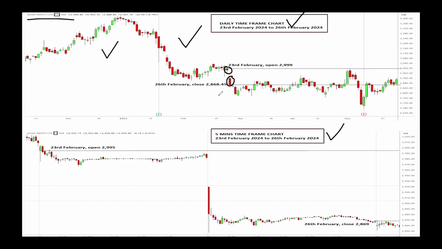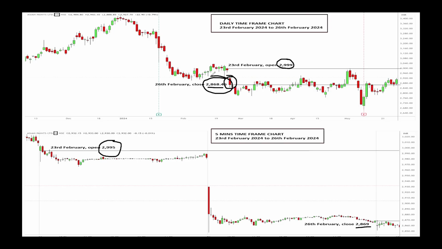What candle you see here is the 26th February. What you can see here is the opening price on 23rd February on the daily time frame chart, 2999 for Asian Paints. But what is showing on the 5 minutes chart? The 5 minutes chart is showing 2995. But what is the closing price? On 26th February, the closing price is showing 2868. Here it is showing 2869, right?